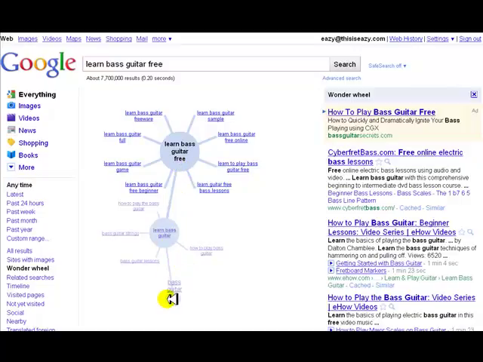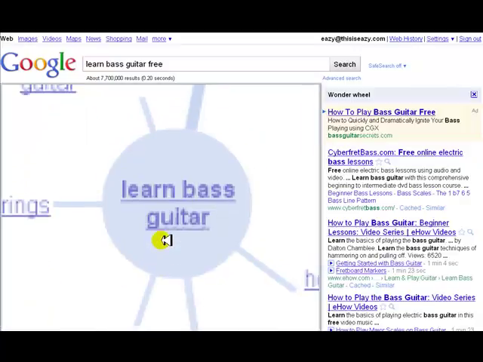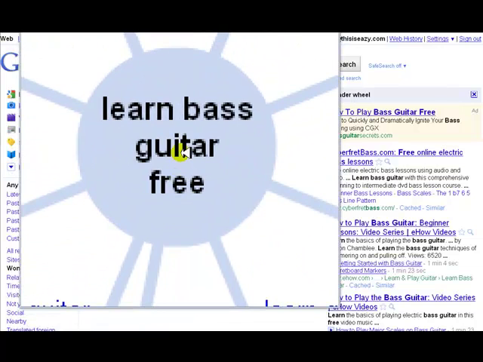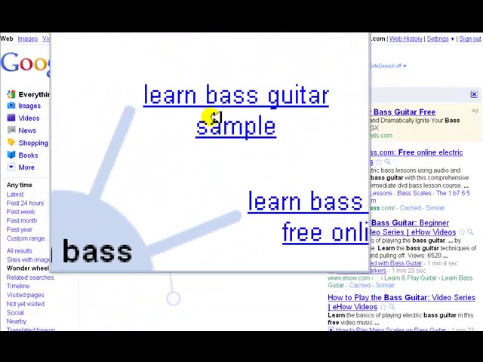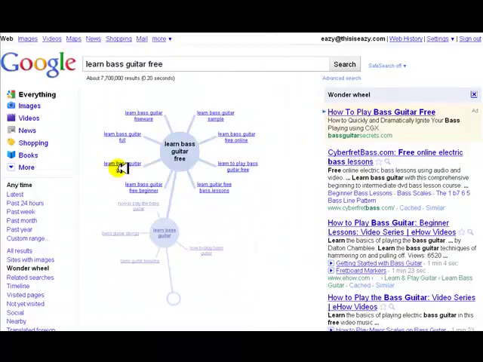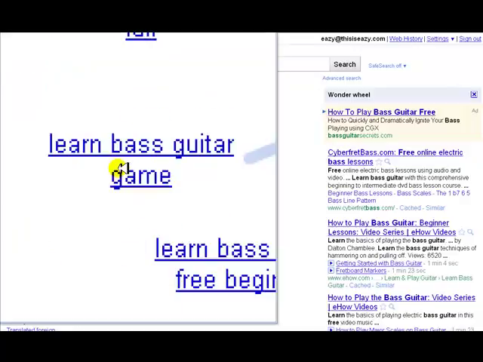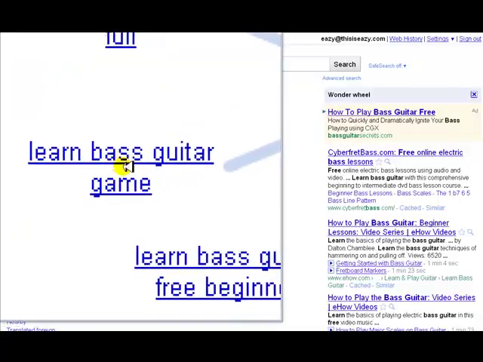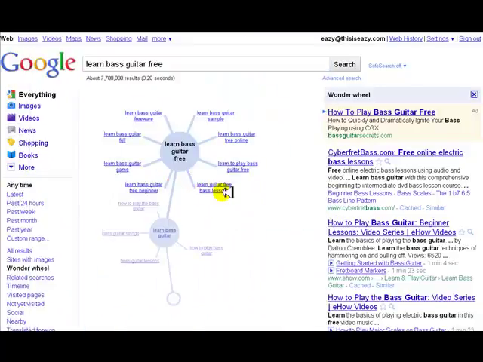So if Google is telling you that bass guitar is connected to learn bass guitar, and learn bass guitar is connected to learn bass guitar free, and then there are these terms, when Google is indexing, it's telling you these are the words that are related to these things. So these are important to have in your content or as individual blog posts, which is really good, and we'll cover that in later videos. So again, we've got learn bass guitar game. There are just all kinds of terms. This should help you start breaking it out even more.